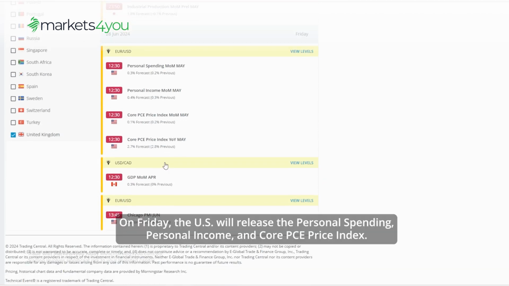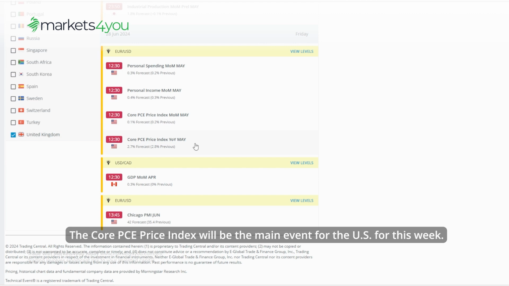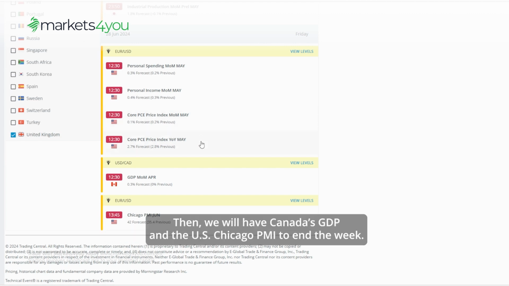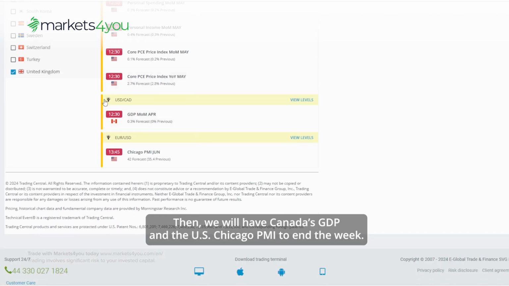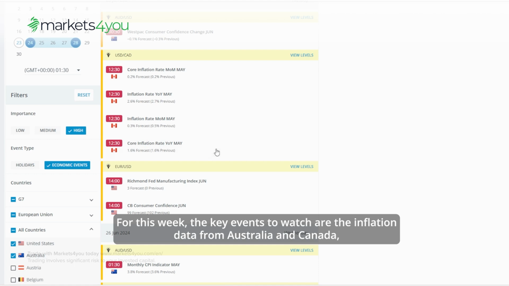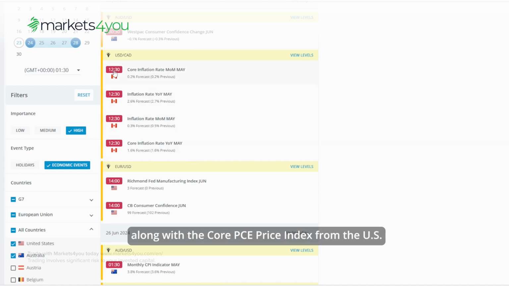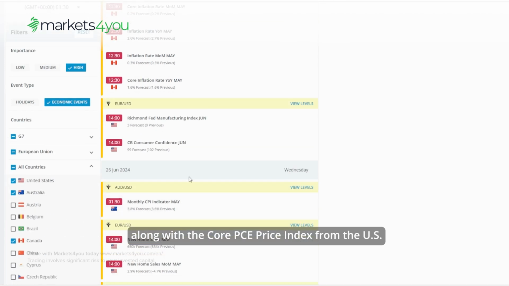On Friday, the US will release the personal spending, personal income, and core PCE price index. The core PCE price index will be the main event for the US for this week. Then, we will have Canada's GDP and the US Chicago PMI to end the week. For this week, the key events to watch are the inflation data from Australia and Canada, along with the core PCE price index from the US.